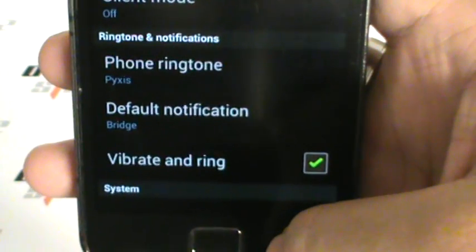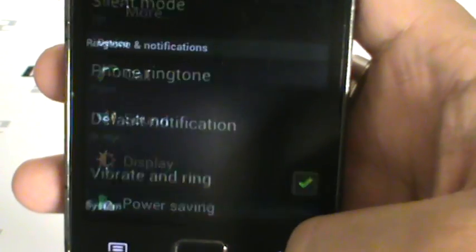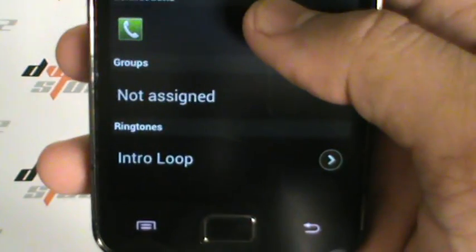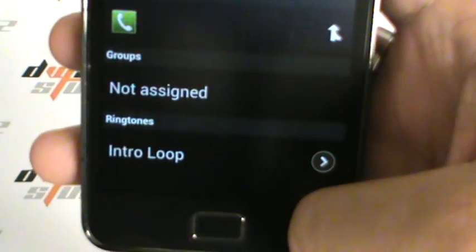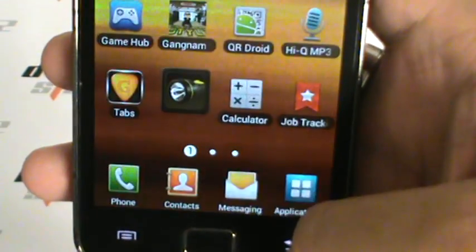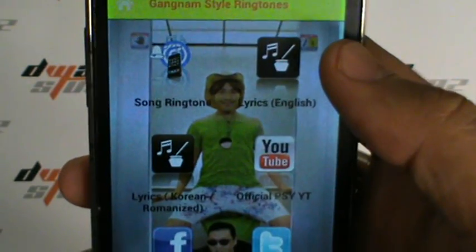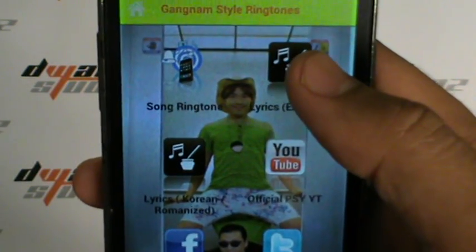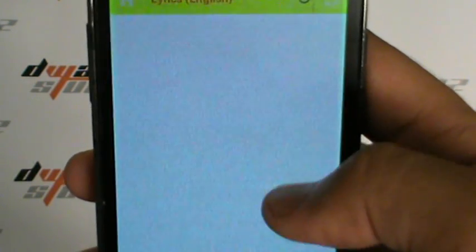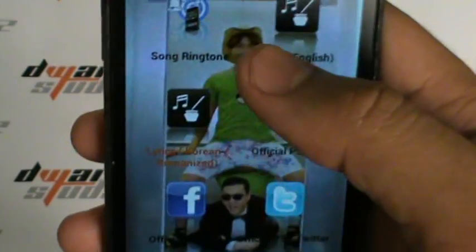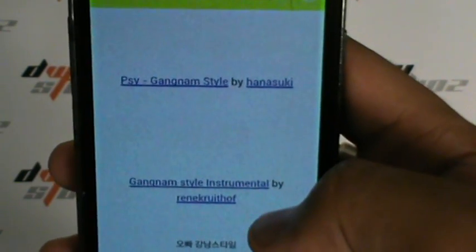As you can see, my phone ringtone and my contact ringtone are set. So that's for setting the ringtone on your phone.